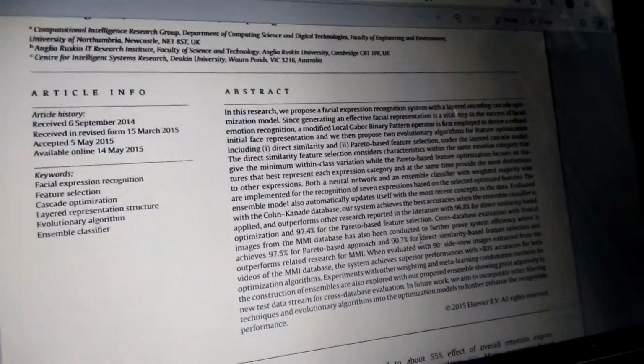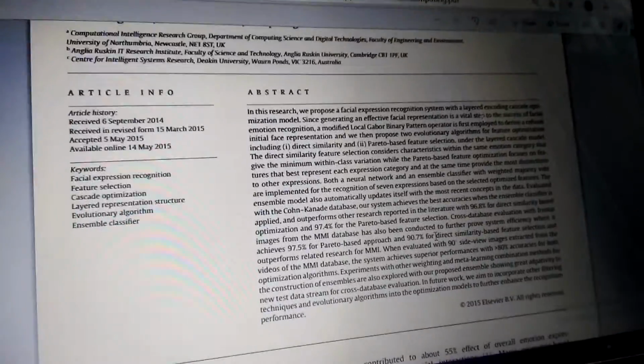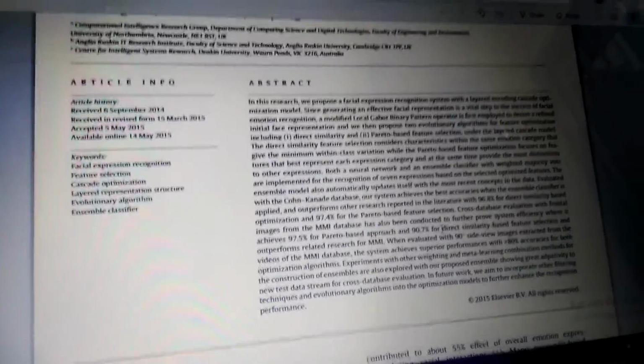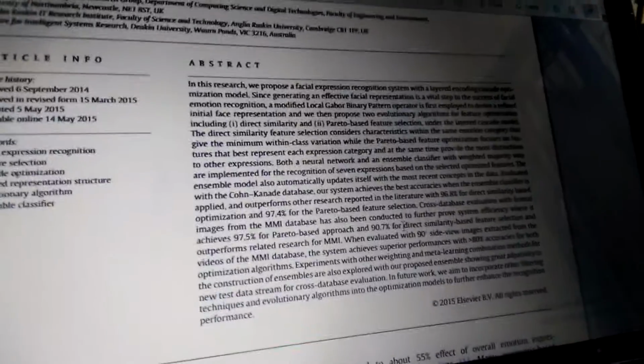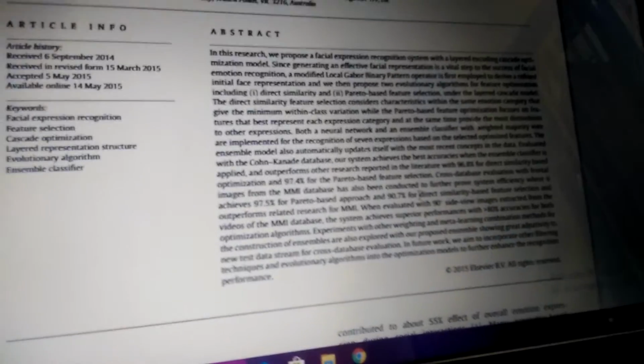I think you must be clear. Abstract, conclusion and methodology are very important, so focus on those three, then select the paper. Please divide into groups. If your group consists of 4 members, ask them to read and make one Word document. That is the way you have to prepare your literature survey. I think you all must understand.